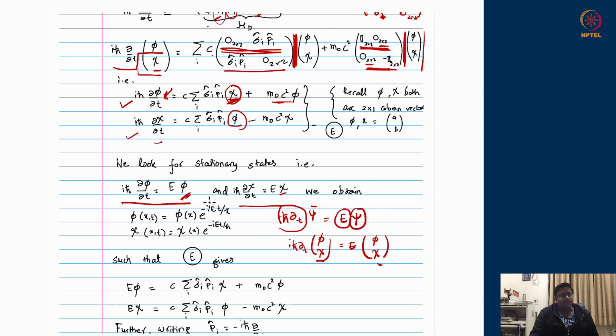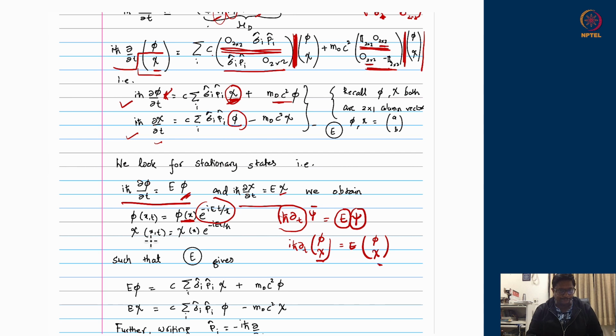That is equivalent to saying that φ and χ will do the same thing. And you know, the solutions of these kinds of differential equations are exponentials times a constant. So therefore φ will be written as an exponential of minus iEt upon ħ, times a constant of time. This is a partial differential equation in time, so the constant you will get will be constant of time, but it may depend on position. It can be a function of position but constant of time.